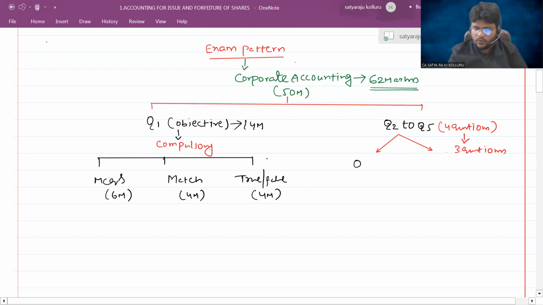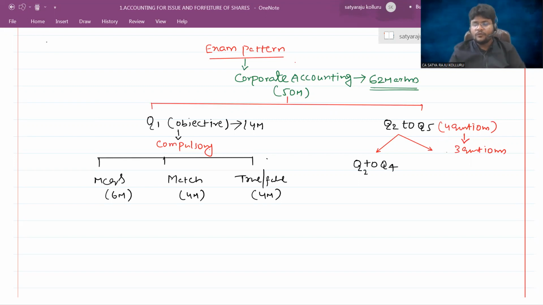Now, question number 2 to question number 4, each question consists of 12 marks. Question number 2 to question number 4 are the problematic part, so they are going to test pure problematic questions. Each question carries 12 marks. Sir, each question consists of sub-questions.